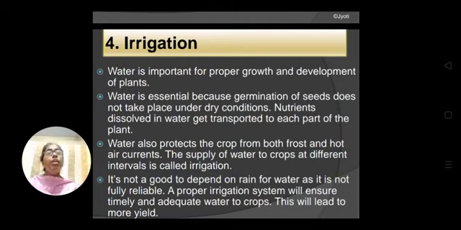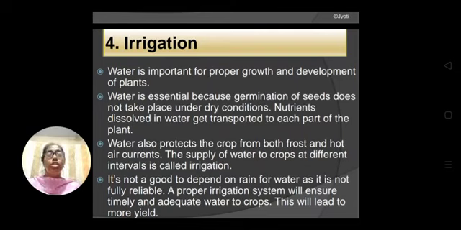Besides that, during growth of the plant, how will the plant absorb the nutrients from the soil if water is not there? If the soil contains water, then only the nutrients dissolve in water and get transported to every part of the plant after being absorbed by the root. The root will absorb the nutrient only when it is dissolved in water.